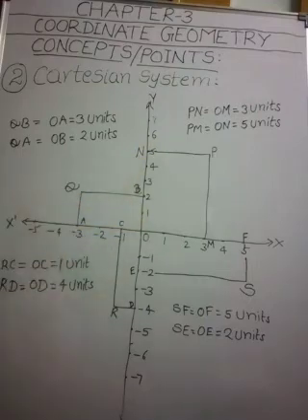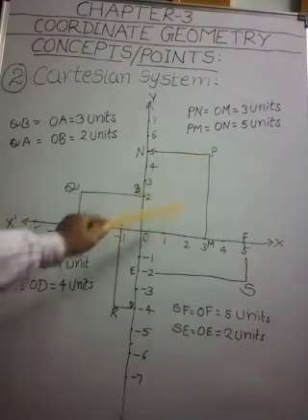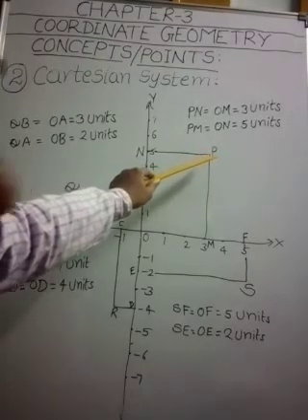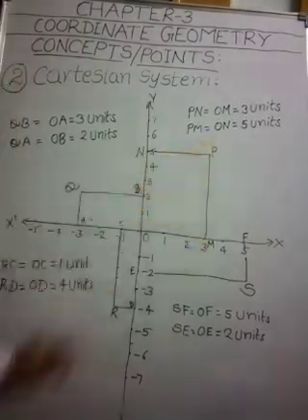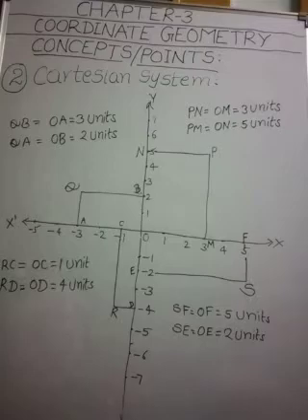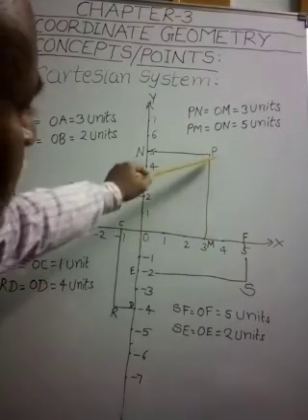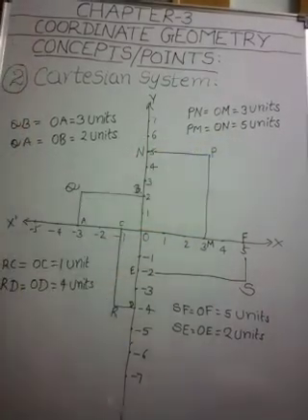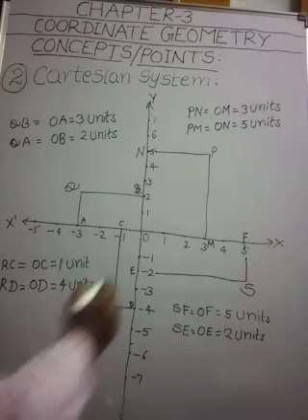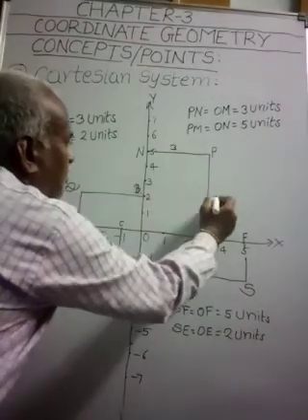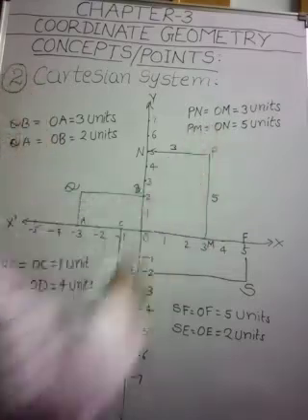Similarly, PM is equal to ON. It is nothing but the distance of the point P from x-axis. How many units is it? 5 units. So this is 3 units and this is 5 units.